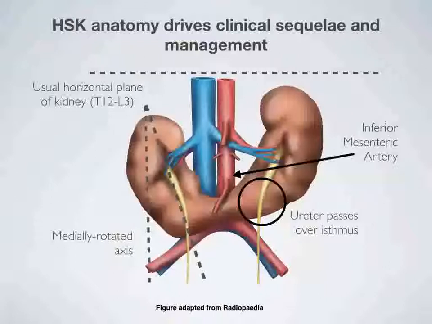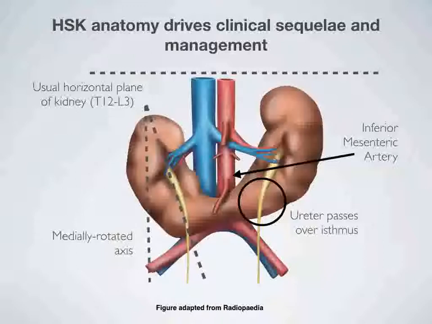Second, the isthmus of the horseshoe kidney causes the kidney axes to point medially, as opposed to normal kidneys which point laterally. Third, during normal kidney ascent from the pelvis, the kidneys develop several small feeder arteries off of the aorta. Normally, these arteries naturally regress as the kidneys rise to their final position in the retroperitoneum. However, given horseshoe kidneys' aberrant ascent, horseshoe kidneys often maintain multiple renal arteries that arise directly off of the aorta. All these anatomical changes are especially important to note when trying to gain access to the kidney surgically.